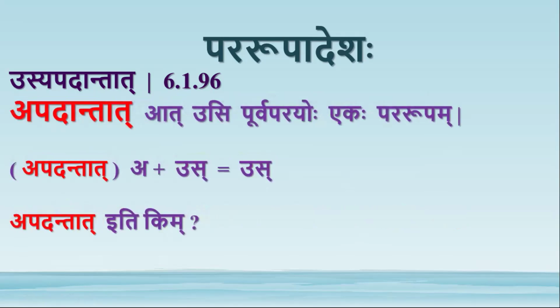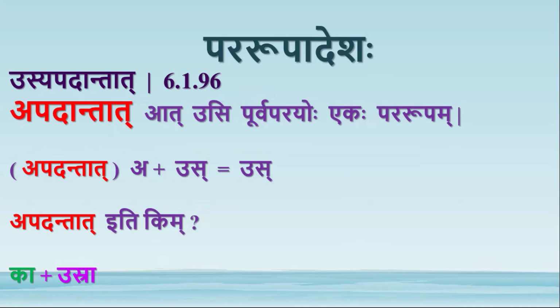Apadantat iti kim. Why apadantat? Let us take this example. Ka plus ustra. Here ka ends with akara, but it is a pada. Ka is a pada. It ends with sup pratyaya. It's pratama vibhakti ekavachana form of kim in strilinga. So it is a pada.